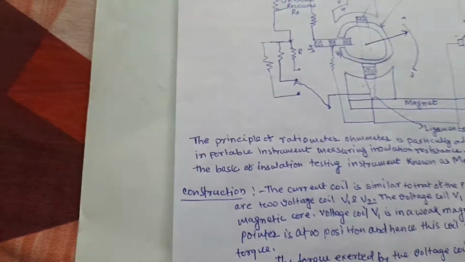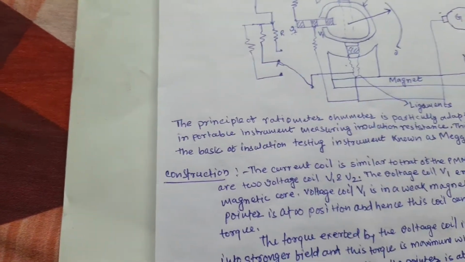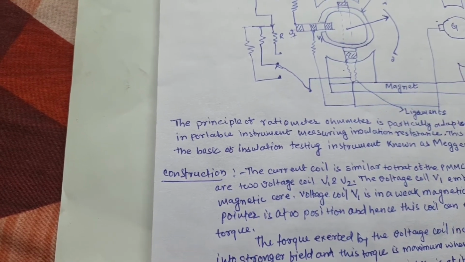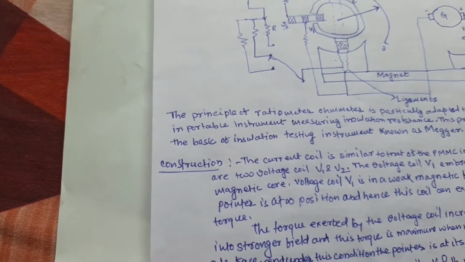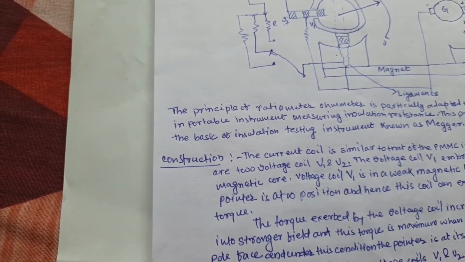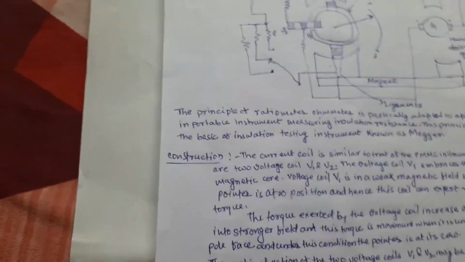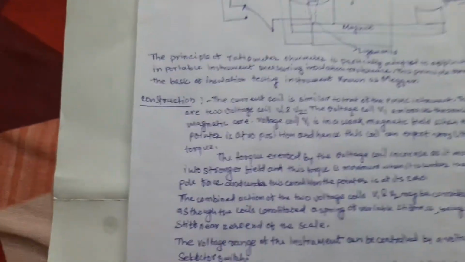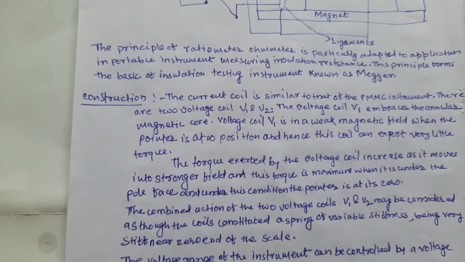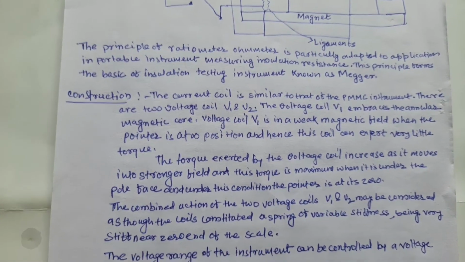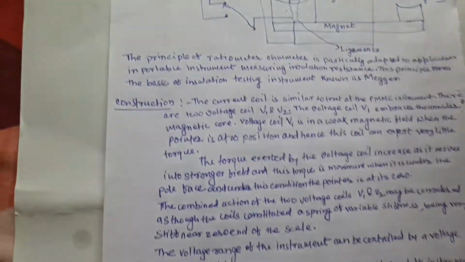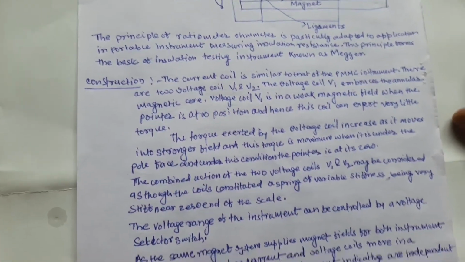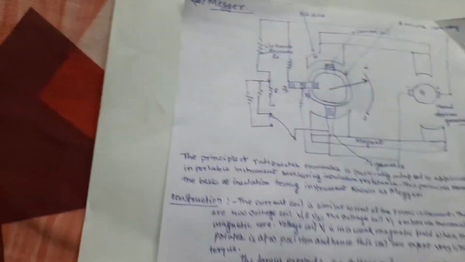The principle of the ratio meter ohm meter is particularly adopted for portable instruments measuring insulating resistance, and this principle forms the basis of the insulation resistance tester known as the Megger. So how it works and its construction: the current coil is similar to that of the PMMC instrument. There are two voltage coils, V1 and V2.